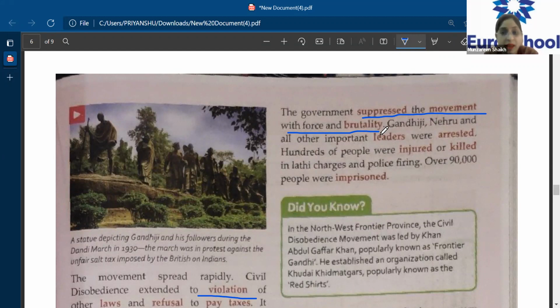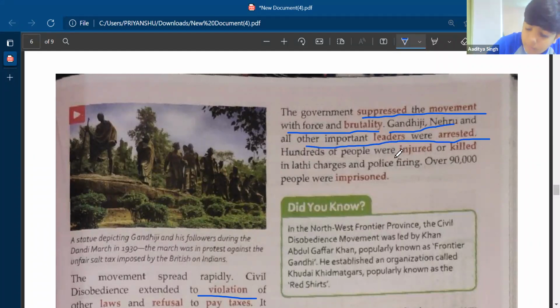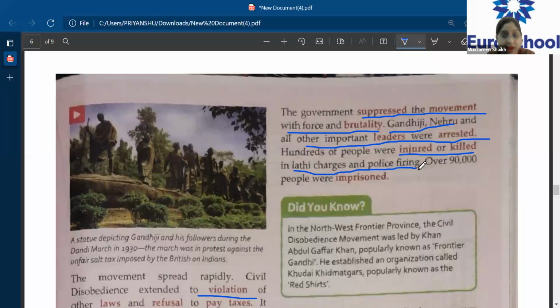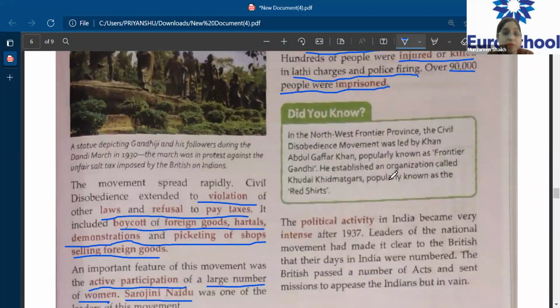So Gandhi, Nehru, and other important leaders were arrested. This is important. What was the strategy of the Britishers to stop the civil disobedience movement? Ma'am, they arrested all the important leaders of this revolt, namely Gandhi, Nehru, and many more. Yes. And along with arresting, hundreds of people were injured and killed in lathi charge and police firing. Over 90,000 people were imprisoned. So this was the action taken by the British government to suppress this movement.